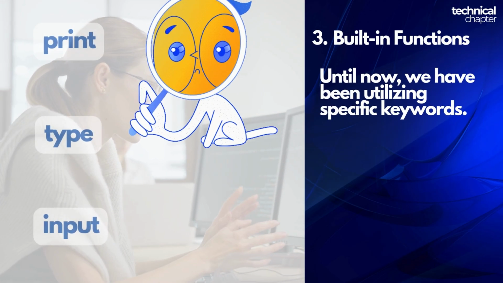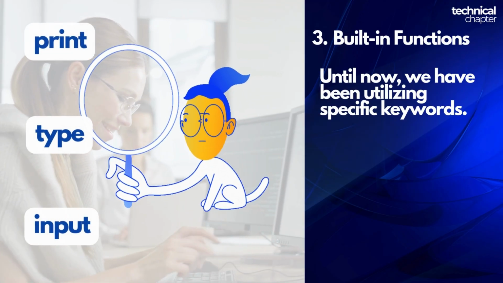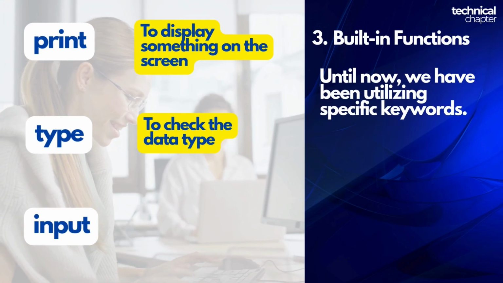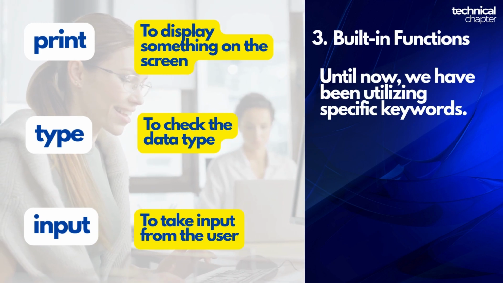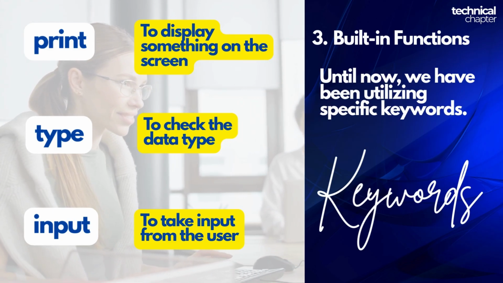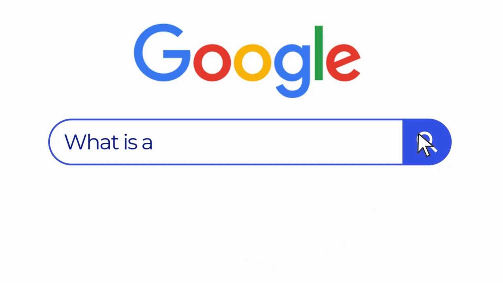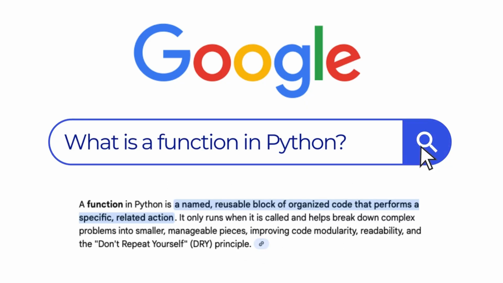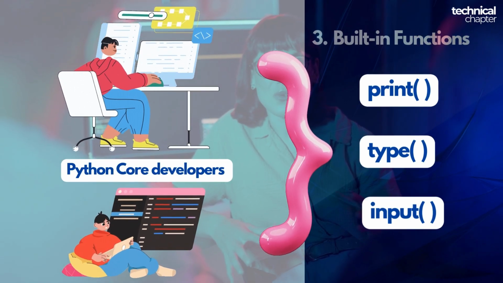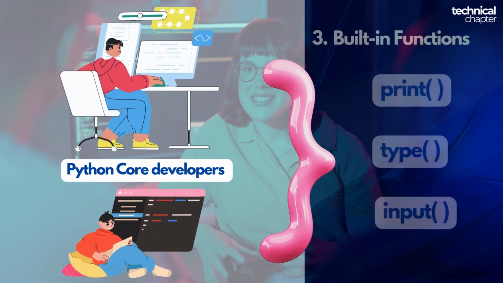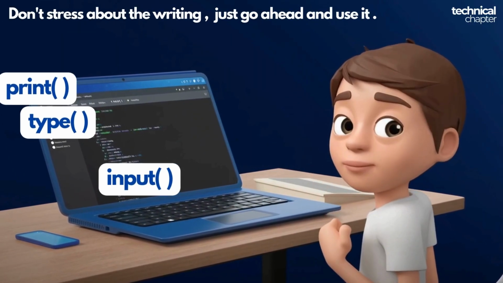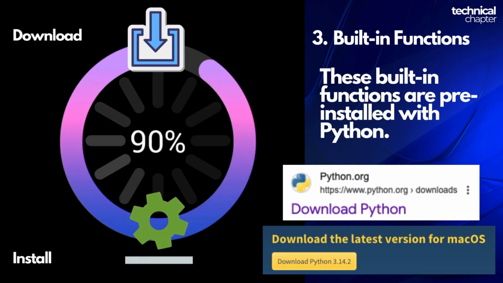Third is built-in functions in Python. Till now we have been using some special words like print, type, input to display something on the screen, to check the data type, to take input from the user. We casually call them keywords. Technically these are called functions. More specifically, they are called built-in functions in Python. You can definitely Google what is a function in Python. But the way I understand it is this. A function is simply a bunch of code already written by Python developers and wrapped inside one word. So programmers like you and me can use it directly without worrying about how the function is written or how it is managed internally. These built-in functions come pre-installed with Python.